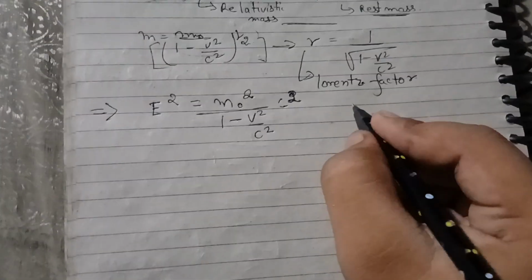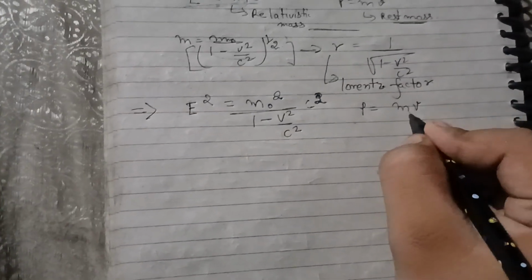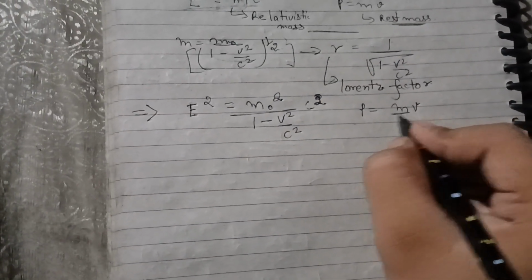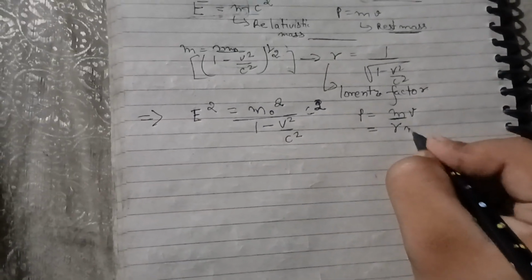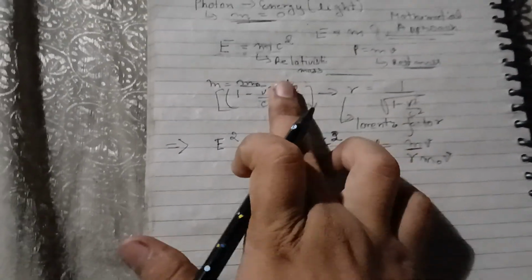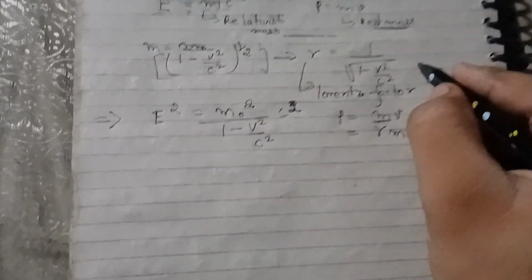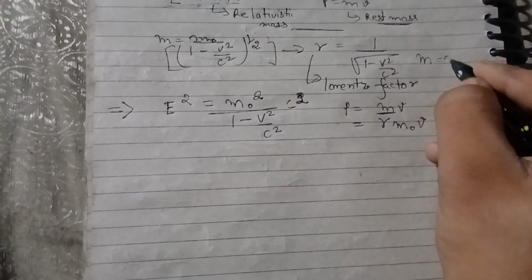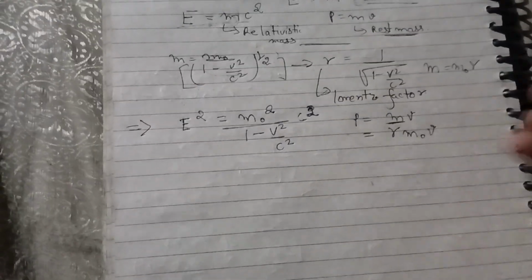The general formula for momentum is this, but this is not what we are dealing with. Now we will deal with this, because as we know, as the particle attains the speed of light, its mass changes, and this is the relation that we derived here, that m equals m naught gamma. Okay.